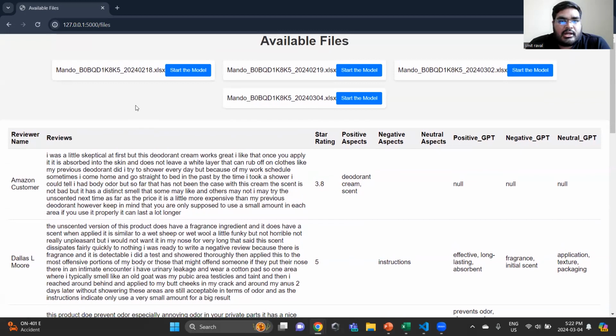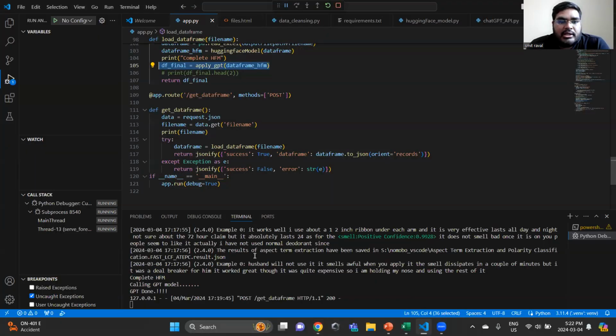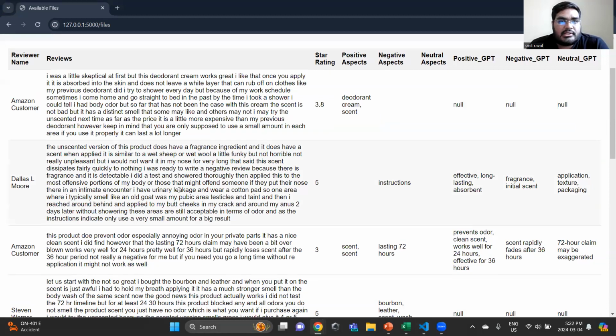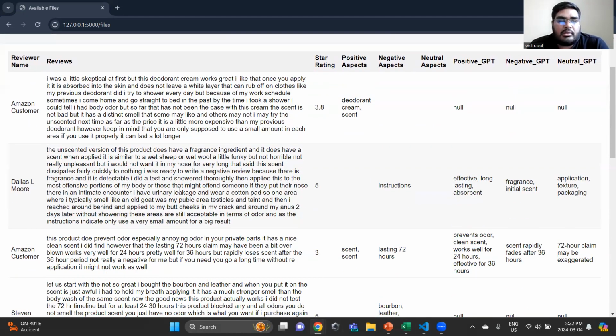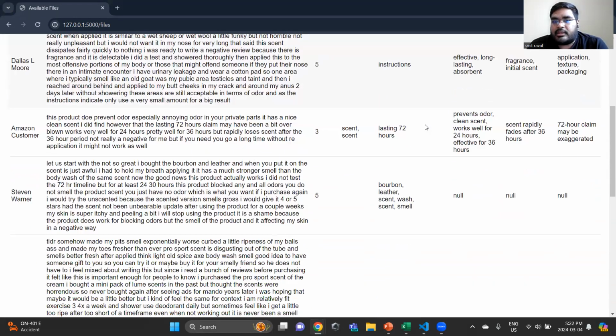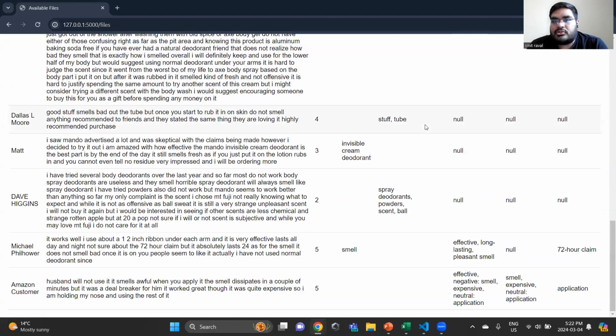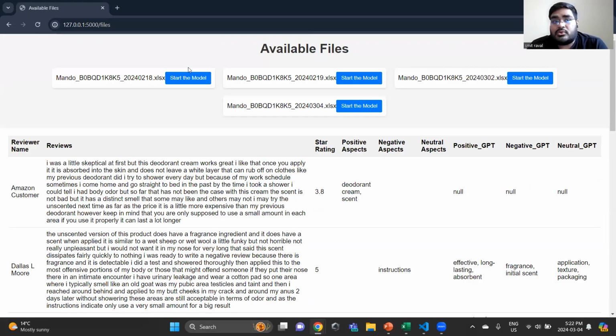So, as the professor can see, our ChatGPT model has finished extracting the aspects. The log says the GPT model has done its work, and this is what our data frame looks like on the web page. Now, as Alejandro said, we'll be focusing on development using JavaScript, creating a visualization for this data frame, and we'll enhance our user experience through the visualization.